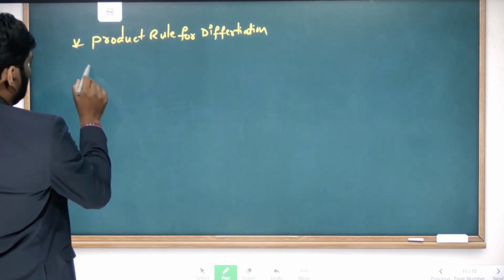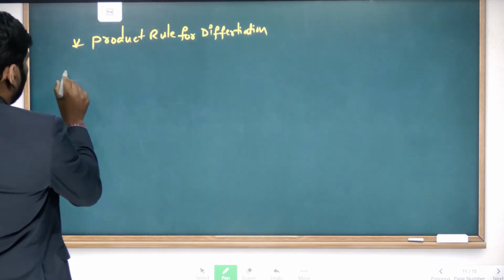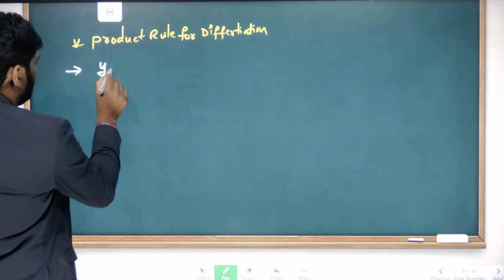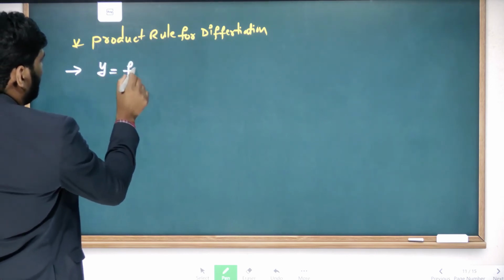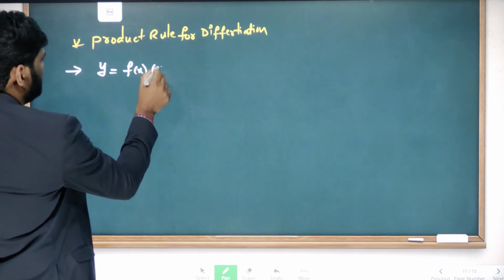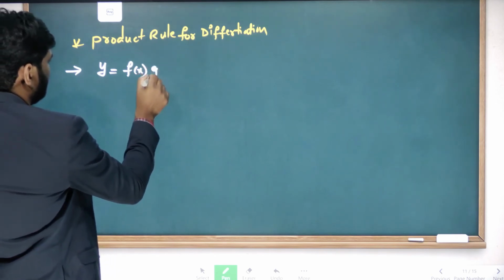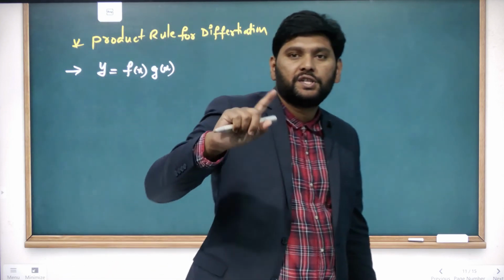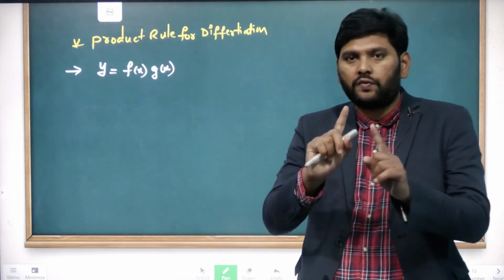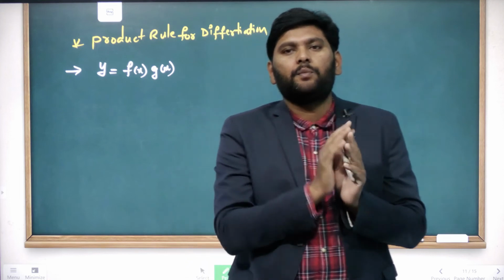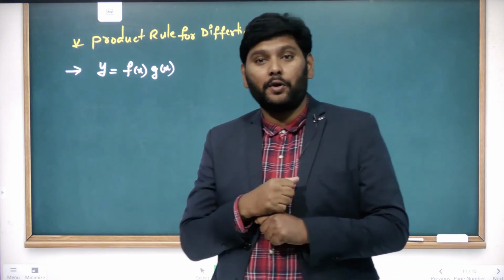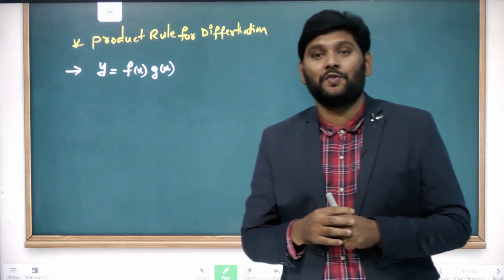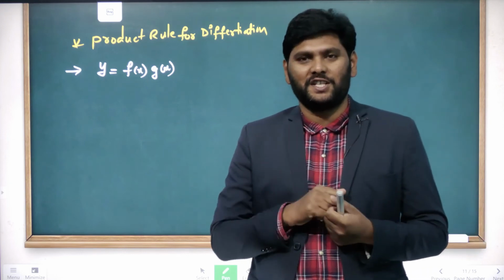Now I'll write an example. Let me take a function, y is equal to f of x and g of x. There are two functions, f of x is one function, g of x is another function, and the two functions are in a product. Now how do you differentiate this product?